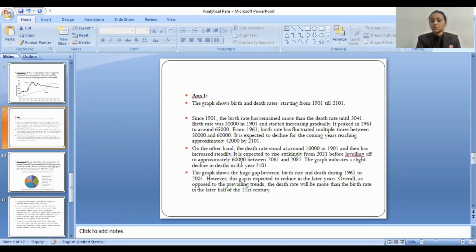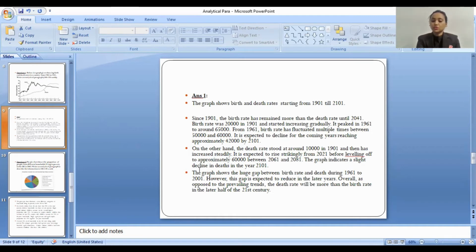It is expected to rise strikingly from 2021 before leveling off to approximately 60,000 between 2061 and 2081. The graph indicates a slight decline in death in the year 2101. So here students, we can see the body of the paragraph. With the given data, we have constructed its body.